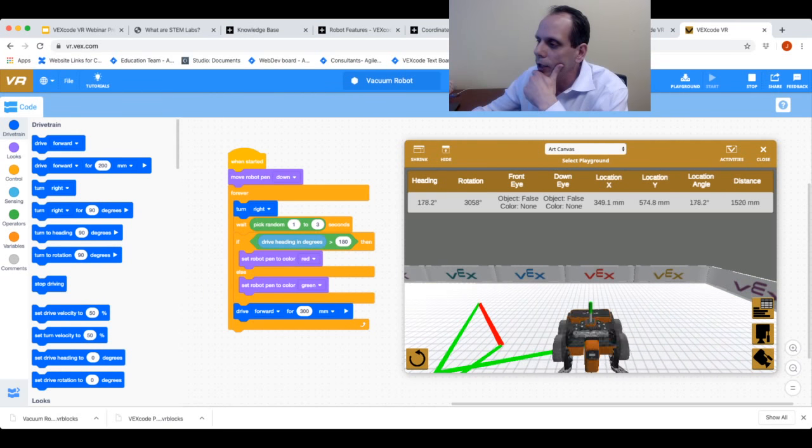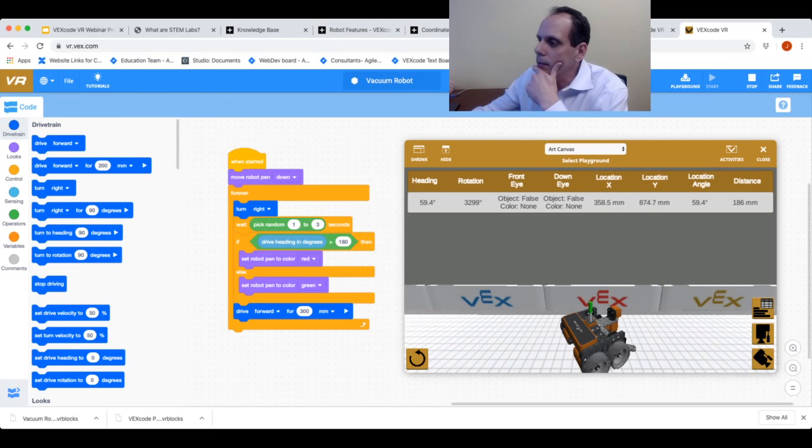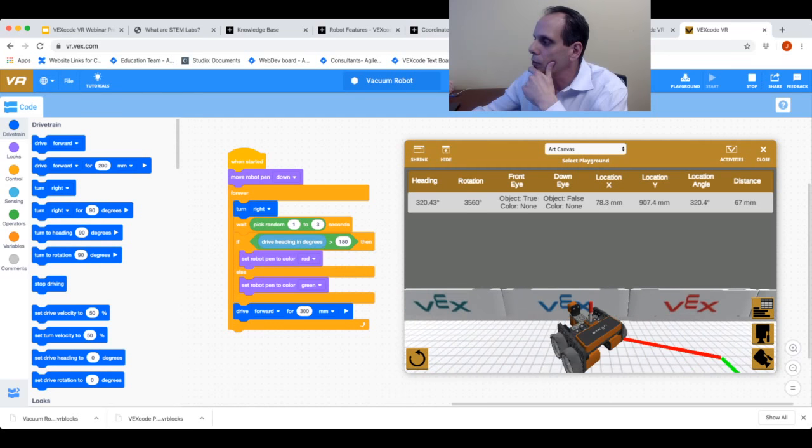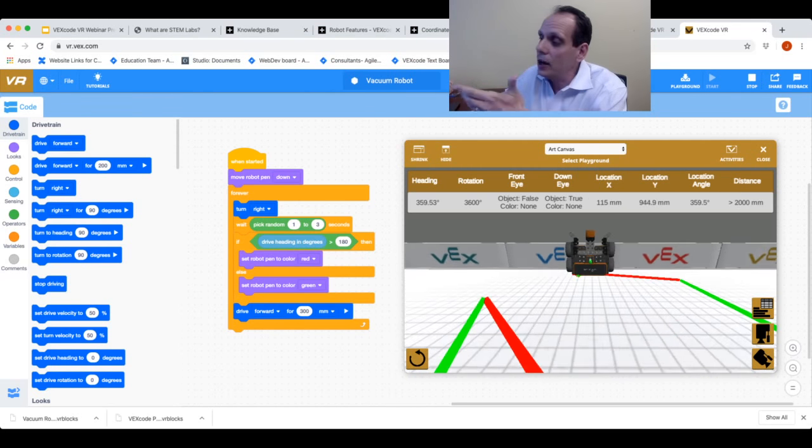A couple more here. This is going to be less than, it's going to be green. This is going to be greater than, it's going to be red as it moves through here. Really nice activity. And now you see the physics: since it hit the wall, it flipped up there. So we have real world physics built into this also, which is another fun way to do this.